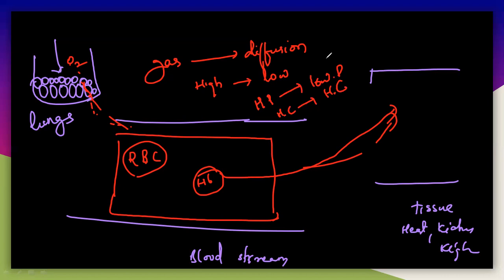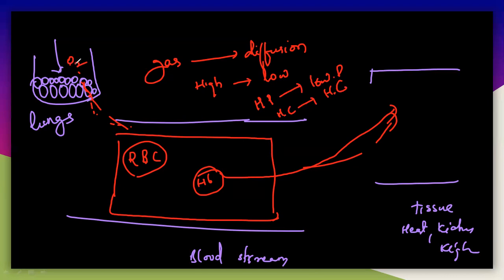The gas kept in the cylinder is under high pressure, too much pressure, but outside the cylinder the pressure is very low. So the gaseous molecules will expand. They can move from the high pressure region to the low pressure region. That is called the diffusion process, from high pressure region to low pressure region, high concentration to low concentration.